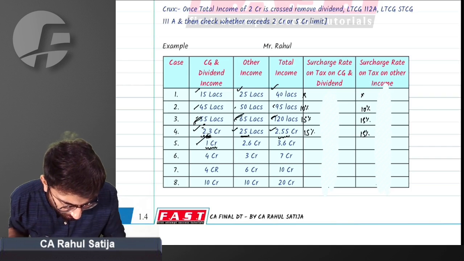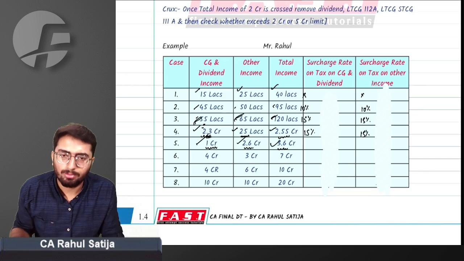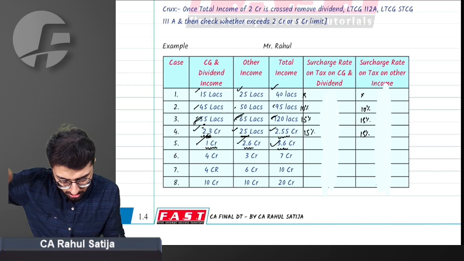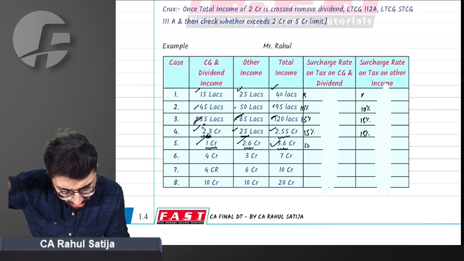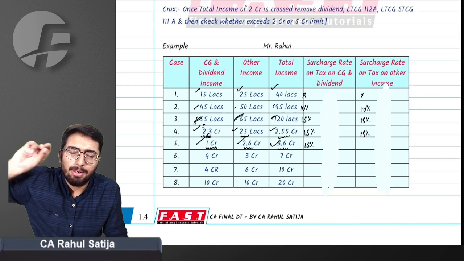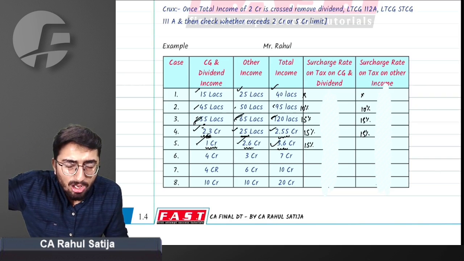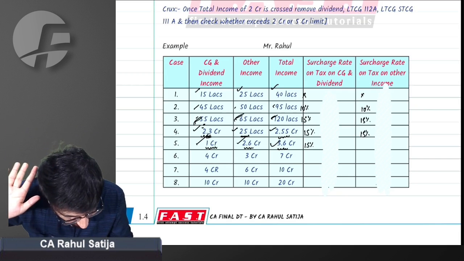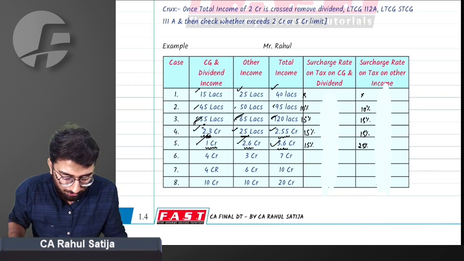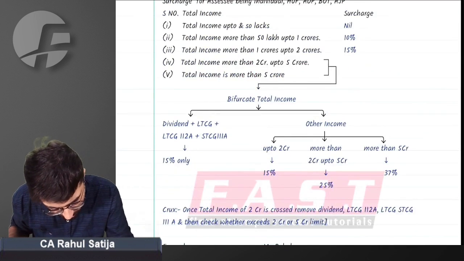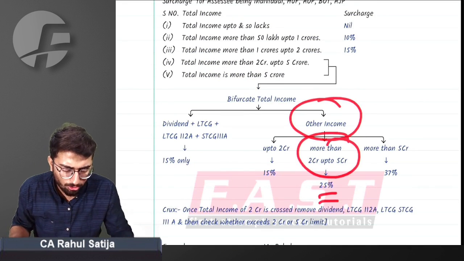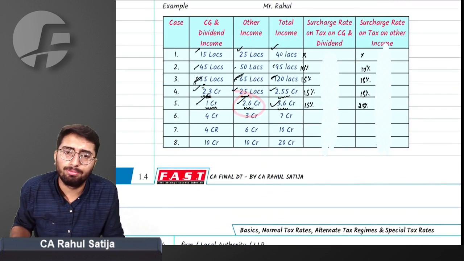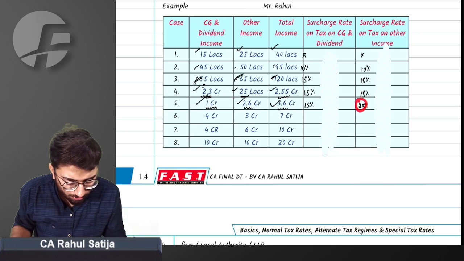Specially taxed income is 1 crore and other income is 2.6 crore. Total income is 3.6 crore. Income greater than 2 crore, we have to bifurcate. Specially taxed income will be surcharged at 15%. But other income, if greater than 2 crore, what surcharge will be added? If income is greater than 2 crore but up to 5 crore, surcharge will be added at the rate of 25%. This is what we have studied. See, this is what we have added. Other income greater than 2 crore but up to 5 crore, 25% surcharge.